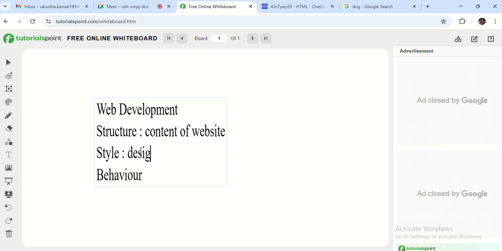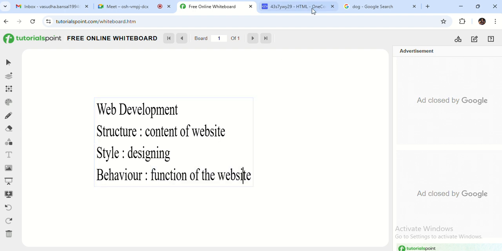The designing of the website comes under styling: colors, background colors, text styles, font styles, the images, and how the text is visible on the screen. That is style. Behavior is the function of the website, what kind of function is performed by the website. That is the behavior of the website.